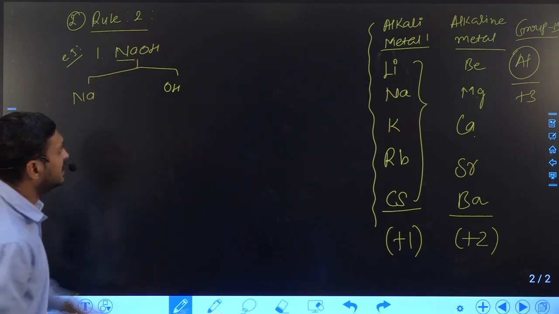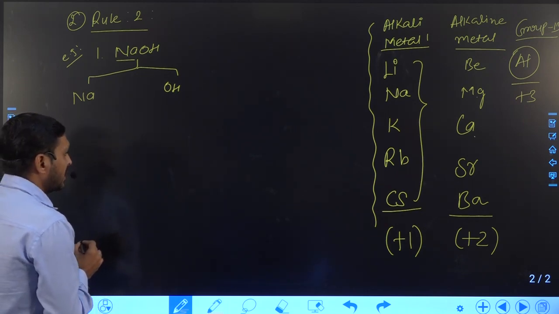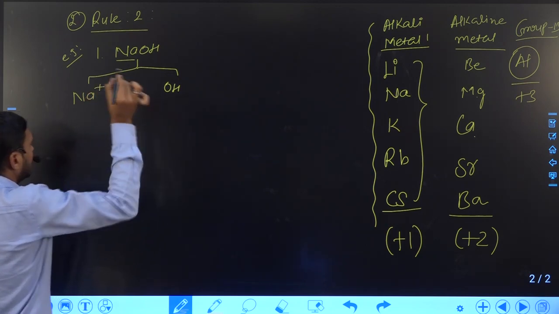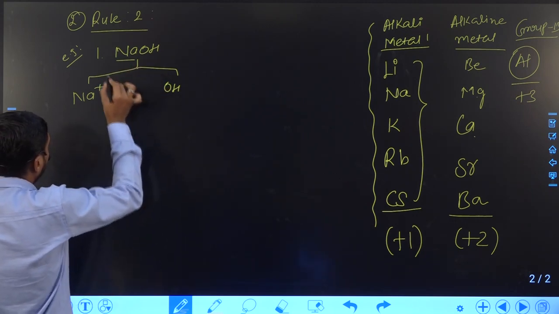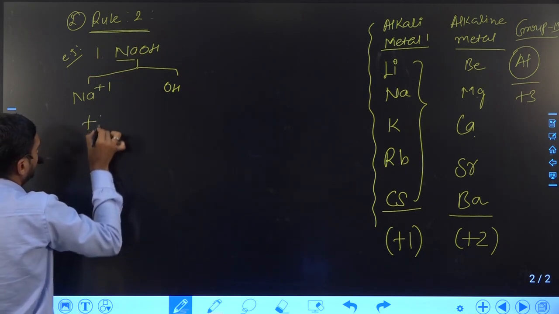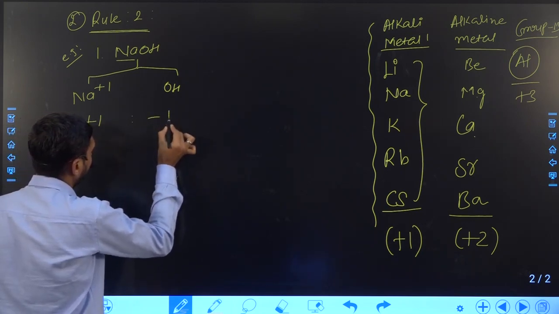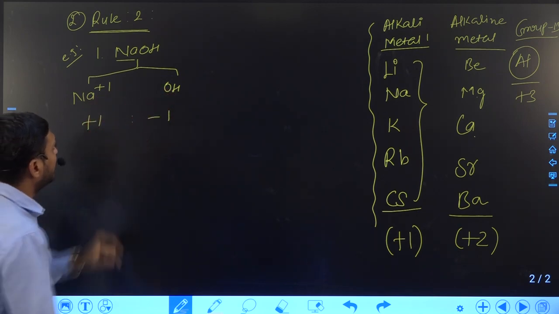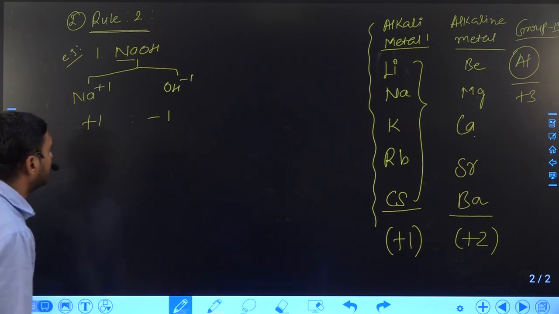As I said, for sodium or an alkali metal we take charge +1, so the charge of the cation is +1. According to rule number 2, the total charge of positive ion and negative ion should be equal. Here the charge is +1, so the negative charge should become -1.